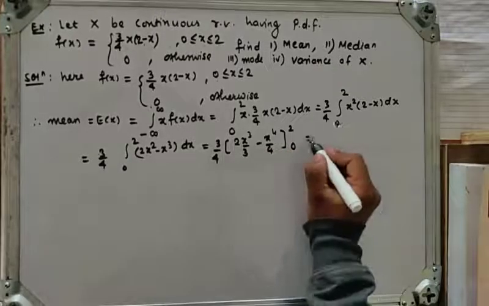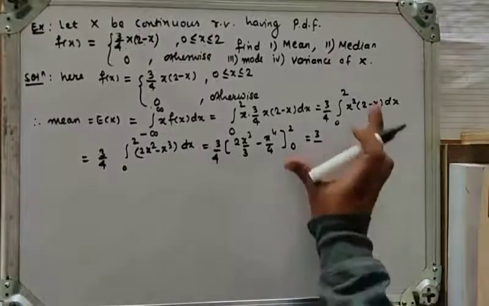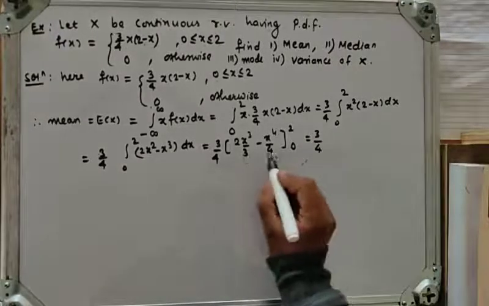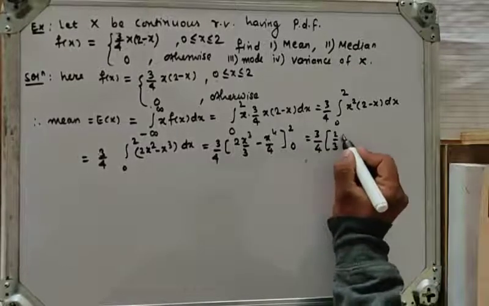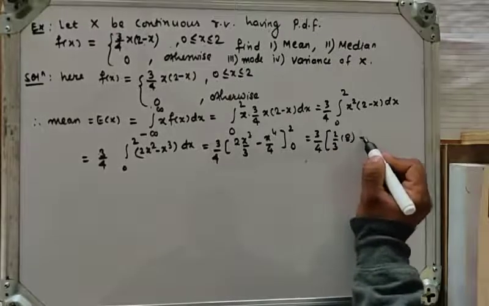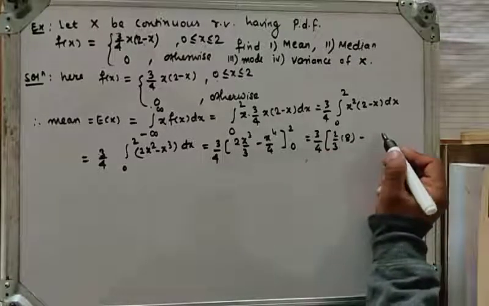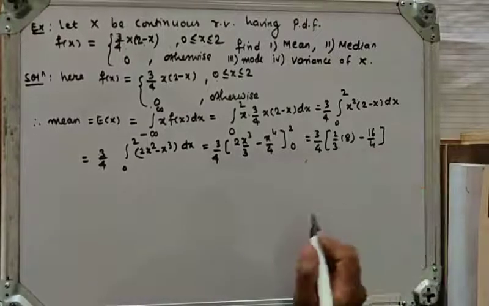Which is equal to 3 upon 4. So upper limit, 2/3 into 2 cube is 8, minus 2 raised to 4, which is 16 upon 4, right?